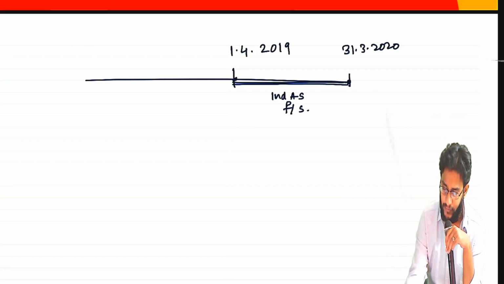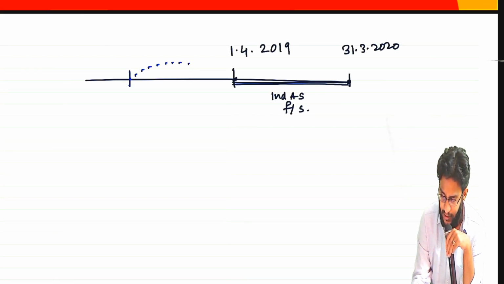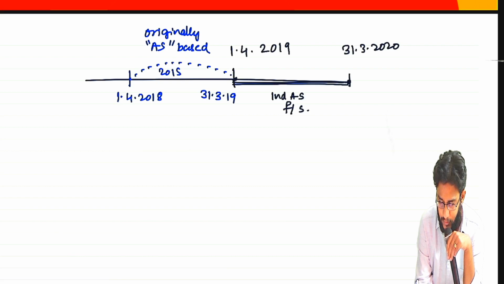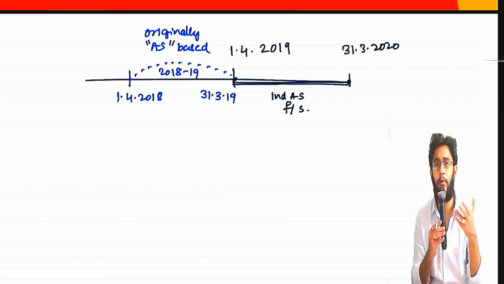Now comparatives for this period would mean 1/4/2018 to 31st March 19. Originally you have prepared AS based financial statements for the year 2018-19 and you might have issued them to the public.